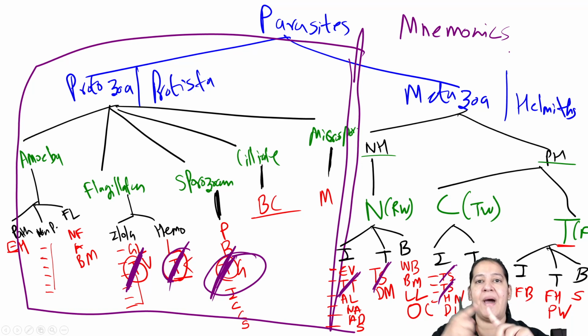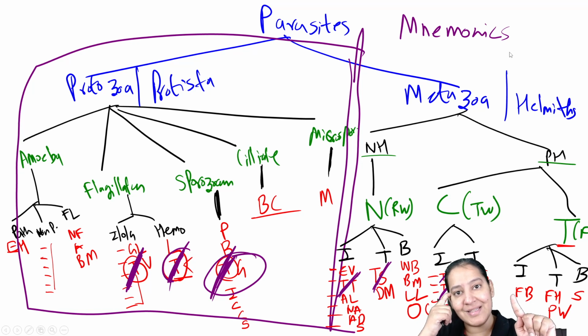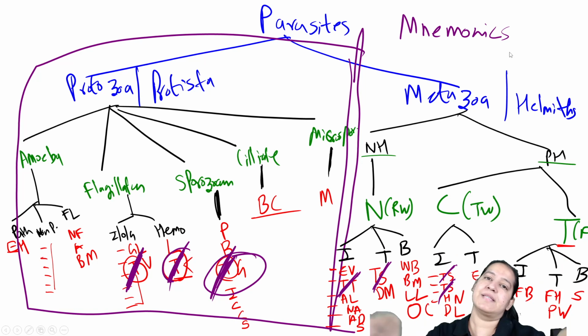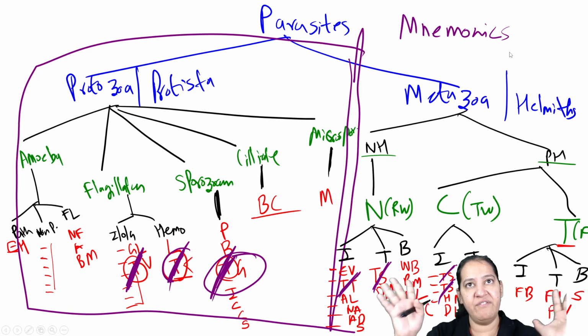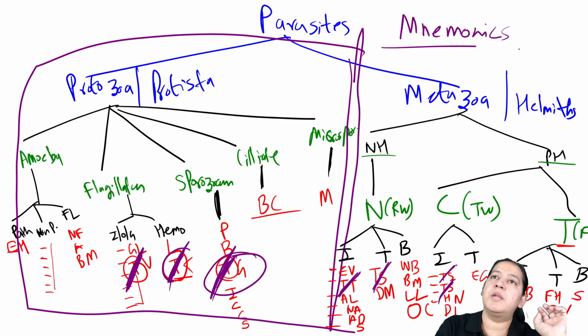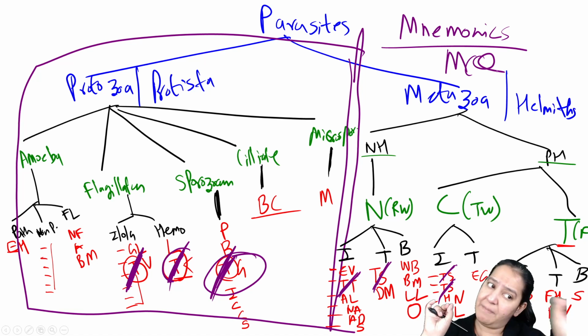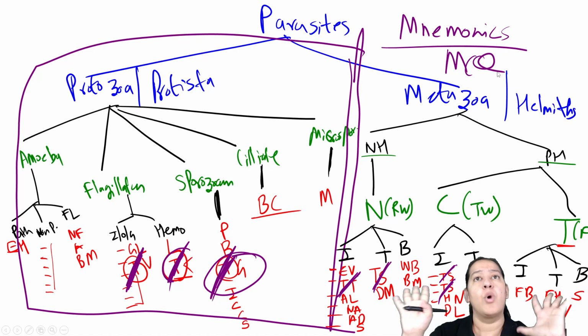So I will teach you the parasites which enter by skin. I will mark in this the parasites which enter humans by STD, through sexual intercourse. The parasites which enter the brain and cause CNS infection, I will mark in this. The parasites which give eggs, the parasites which have spores. I will mark all the mnemonics in this. So if you have this sheet ready with you, it will be easy for you to understand the mnemonics and crack any MCQ, either image based, theory or clinical, on parasitology.